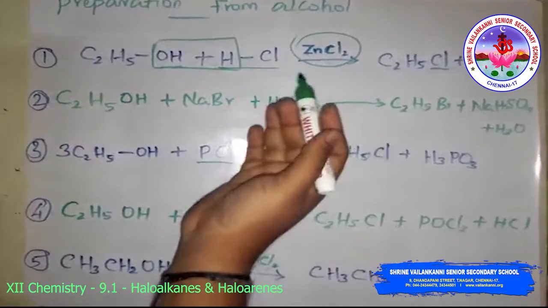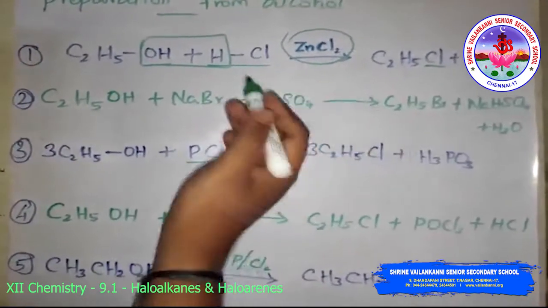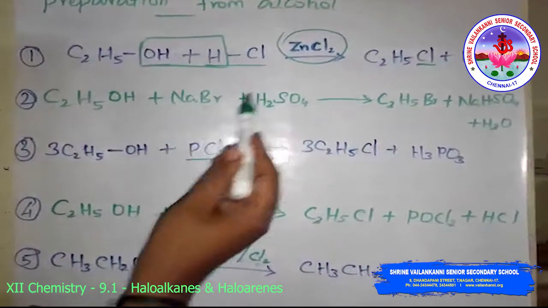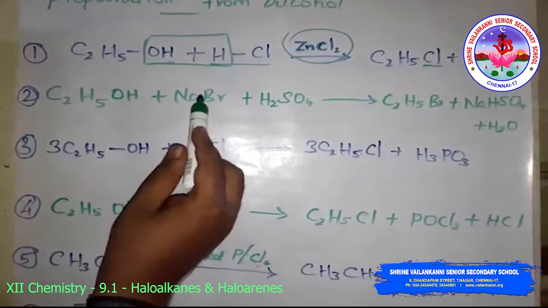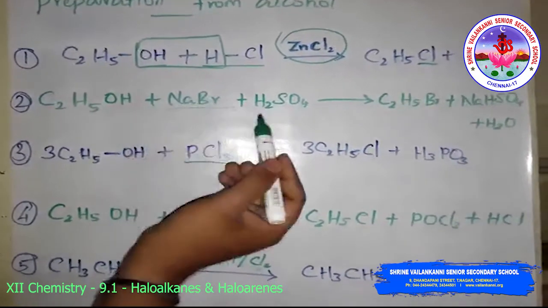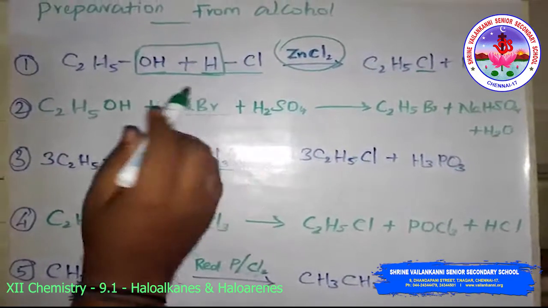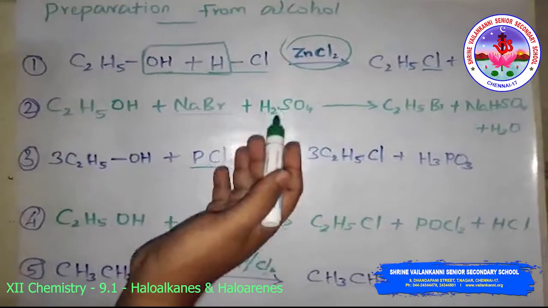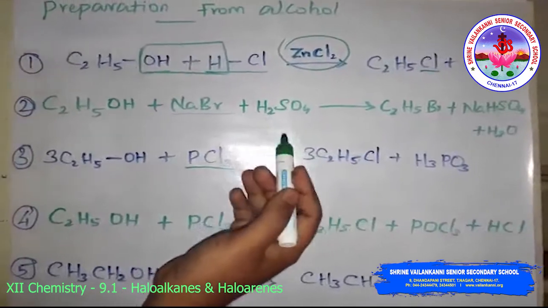Alkyl iodide may be obtained by heating alcohol with sodium or potassium iodide, using NaI instead of NaBr, in 95% orthophosphoric acid.